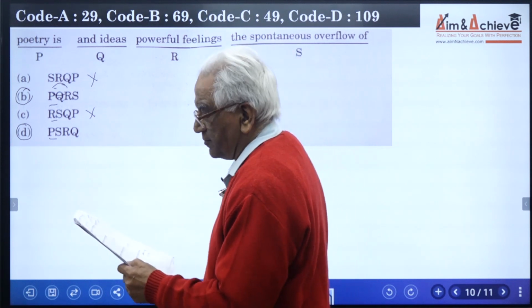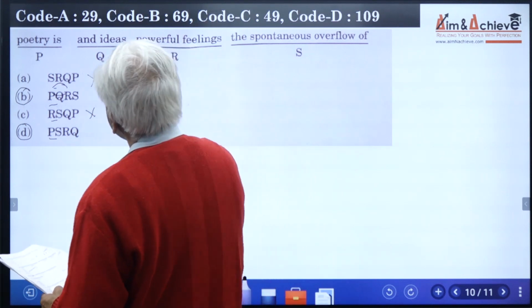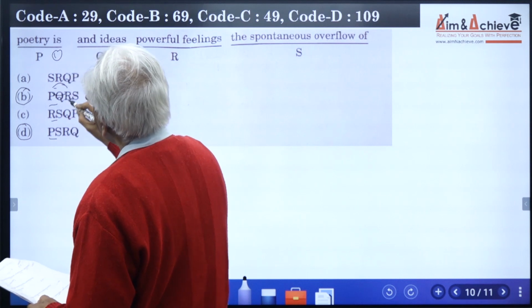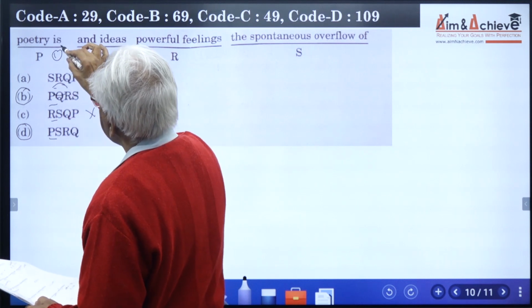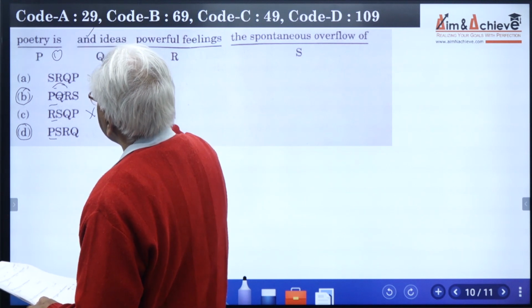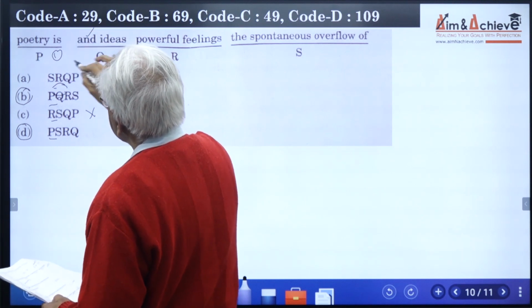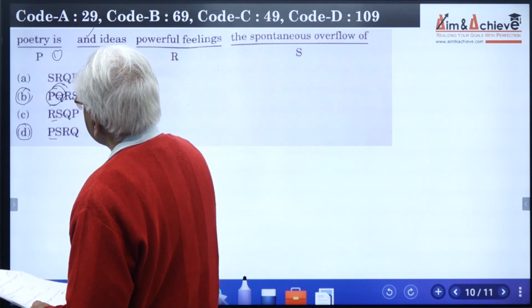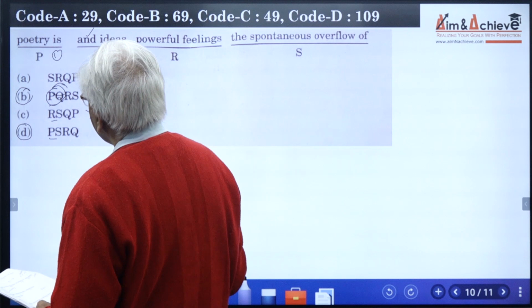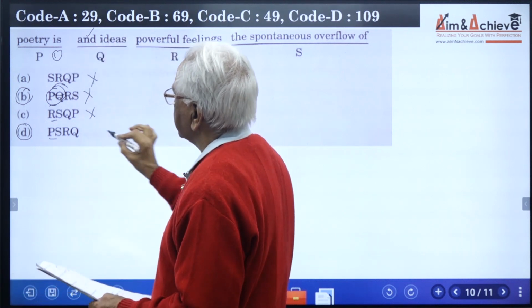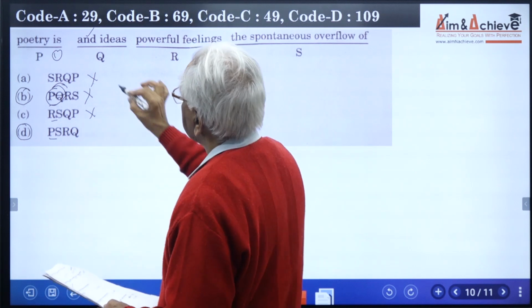Now let us read option B. PQRS. Poetry is right. This is here, and ideas. So poetry is, you cannot use and, a coordinating conjunction, after the verb is. That means the part sequence PQ is wrong. So we can safely ignore this without completing the reading of the remaining part of the sentence. Now let us read with PSRQ.